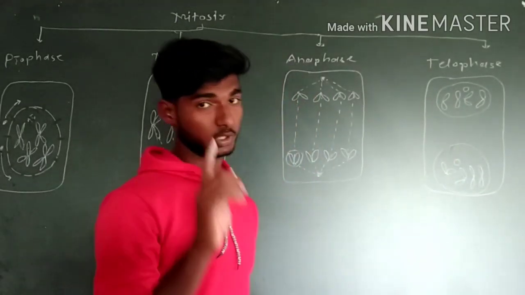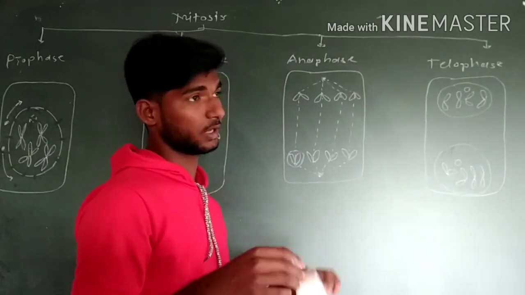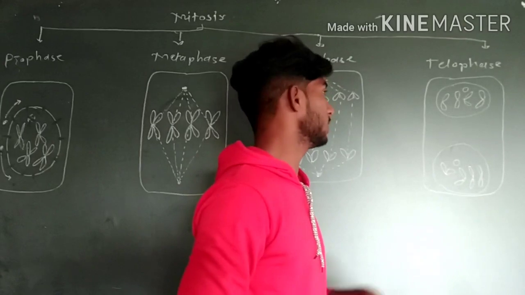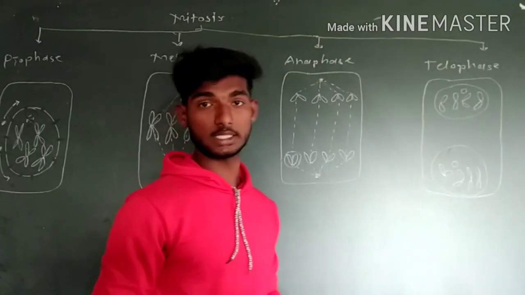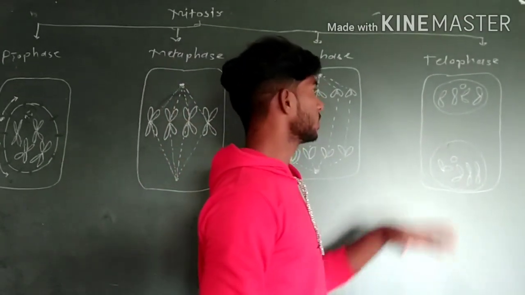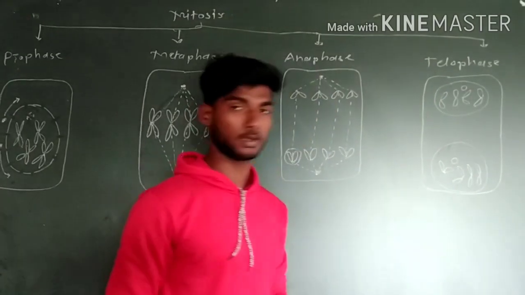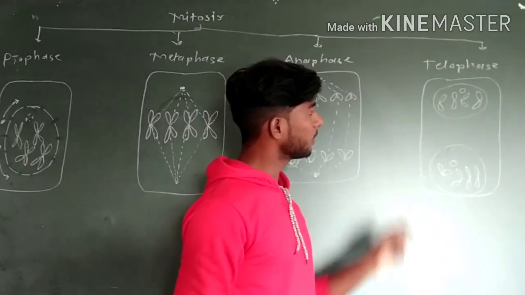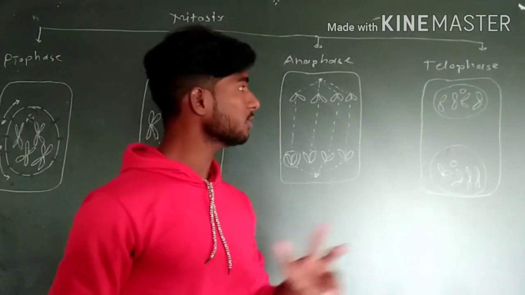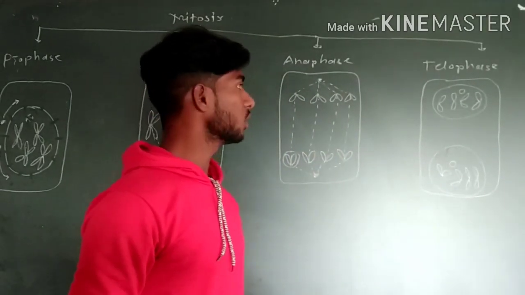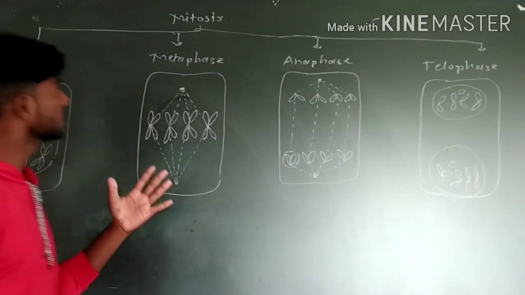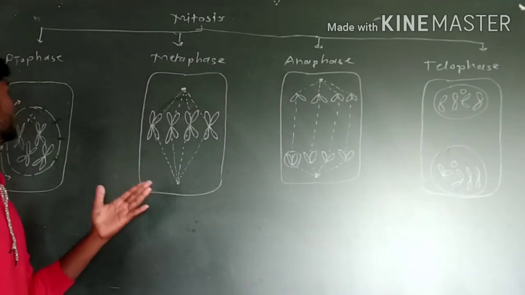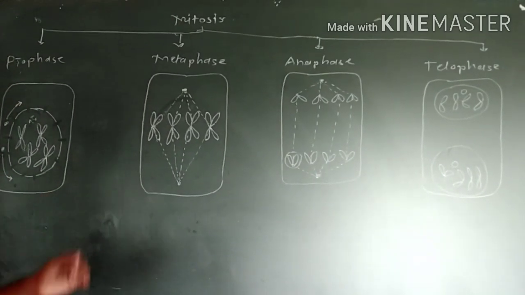If there is one nucleus, we call it a nucleus, and if there are two, they are called nuclei. So the identification character of telophase is that two nuclei are present at a time in a single cell. So this was overall about mitosis. It is not such a hard process.